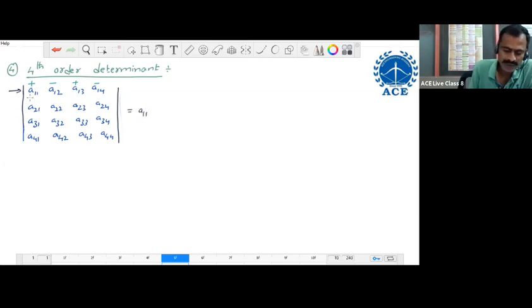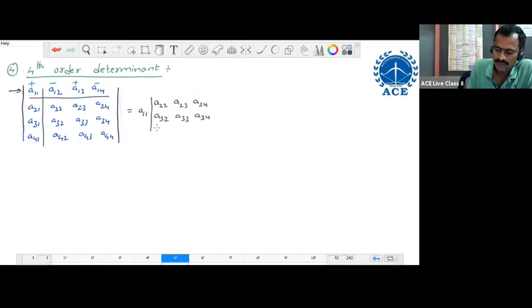After deleting them in this fourth order determinant, we get a 3 by 3 matrix. For this 3 by 3, we take the determinant: A22, A23, A24, A32, A33, A34, A42, A43, A44.